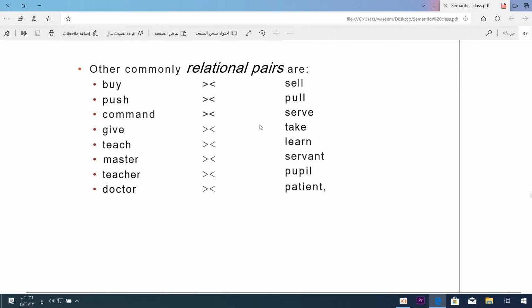It's like a converse relation. Command and serve. I commanded Ahmed to bring me a glass of water. Ahmed served me a glass of water. I gave Ahmed a book. I took a book from Ahmed.